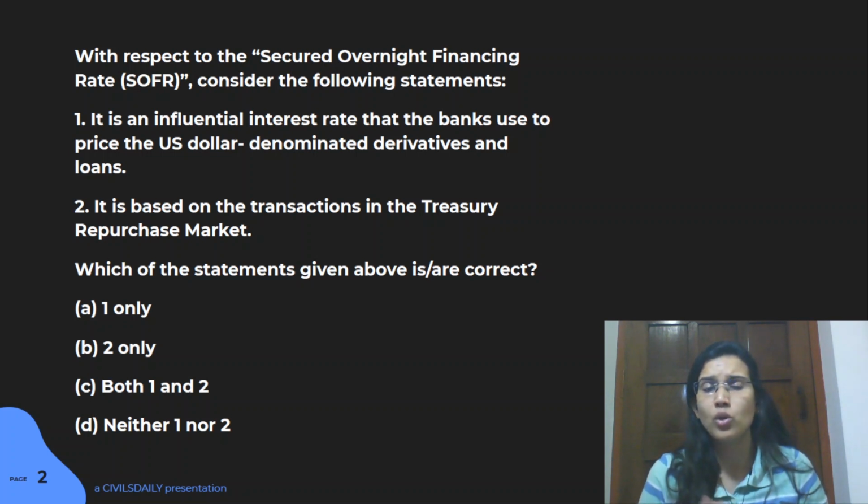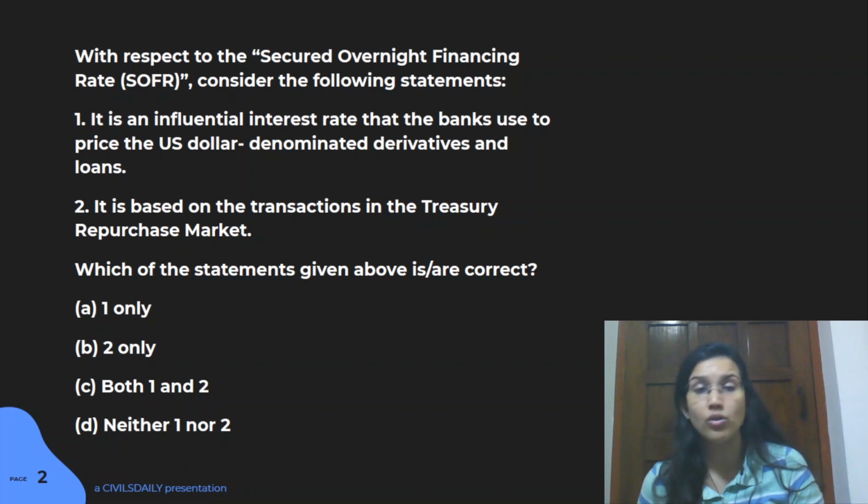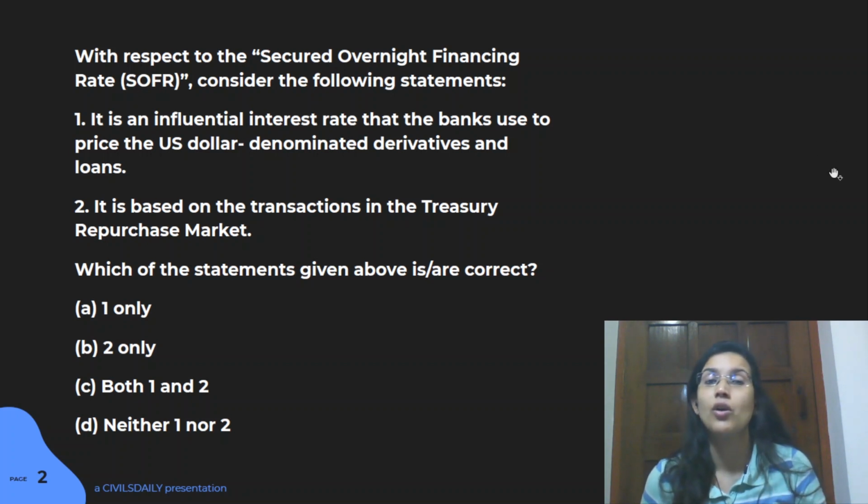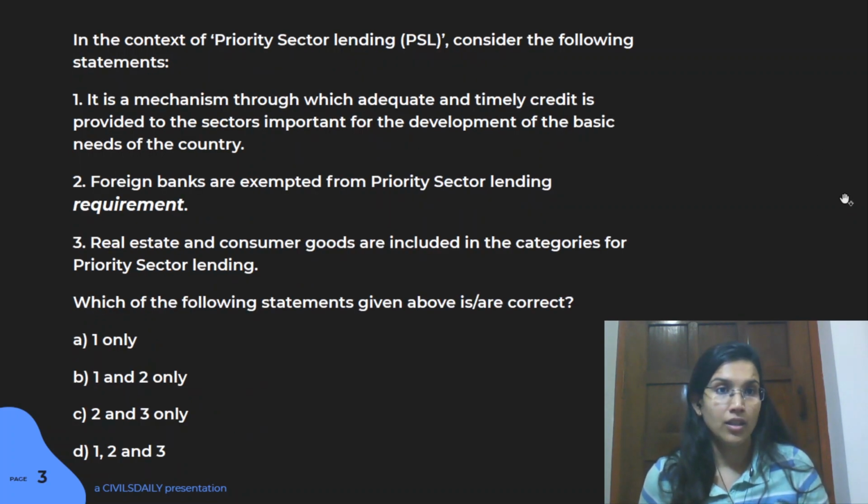So obviously, when you're talking about this overnight transaction, these bonds and treasury bills are actually bought by the banks, and through which the interest rate is decided, and lending and borrowing happens in those cases. So I guess both the options here are right, and I believe you were able to attempt it. This is again a current affairs based topic, so it's important that you keep a key outlook on such new developments in the monetary market, right?